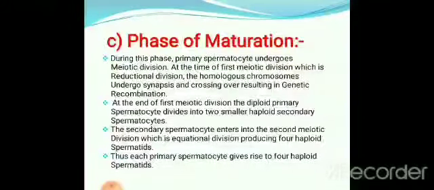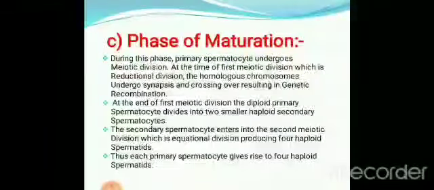Okay, so at the end of the first meiotic division, the diploid primary spermatocytes divide into two similar haploid secondary spermatocytes.